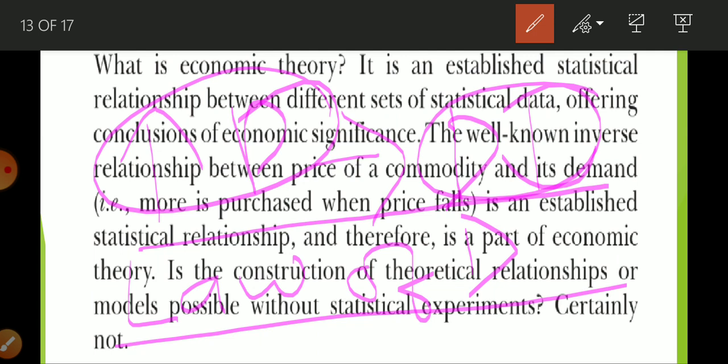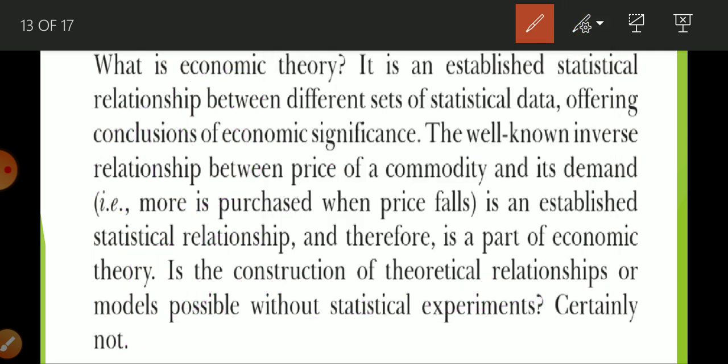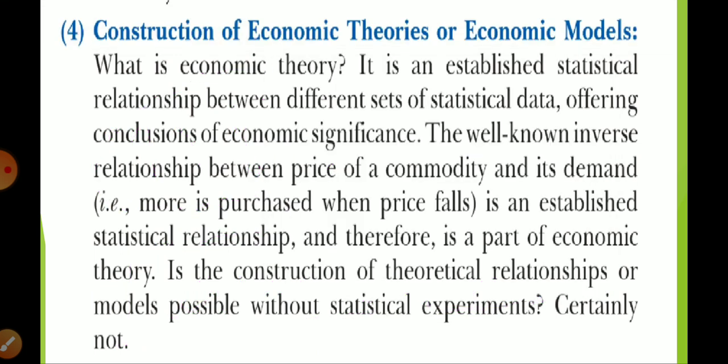How do we come to know about this law? When economists collected data over a time period, they found this result: whenever the price of a product is high, we buy less, and when the price is low, we buy more. For example, onion: whenever the price of onion is low we are going to purchase more, and when the price of onion is high we are going to purchase less. So this is what? The law of demand. Without statistics, there will be no economic theory, no economic model, and no law. All these are based upon statistics.